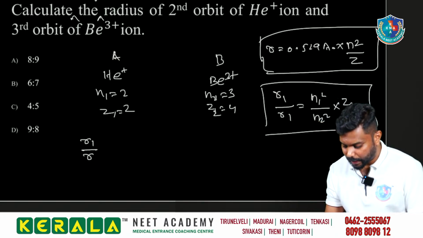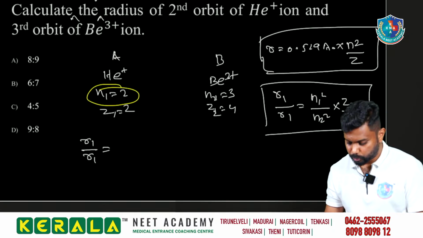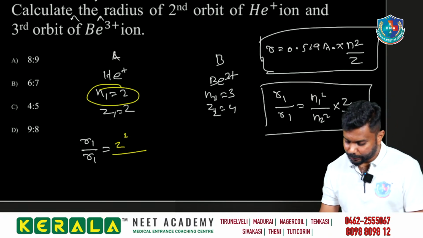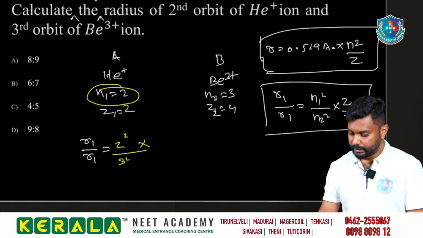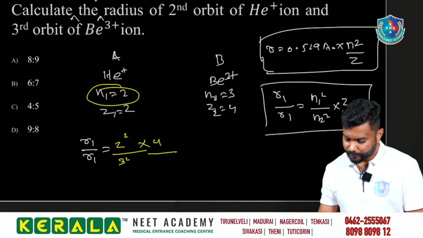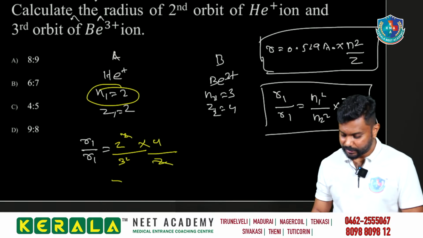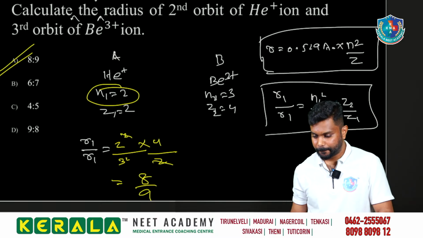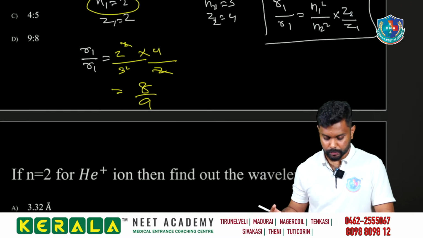So r1 by r2 is equal to 2 square divided by 3 square into 4 divided by 2. This cancels, and we are getting 8 by 9. Option A is our answer. Okay, got it? Good.